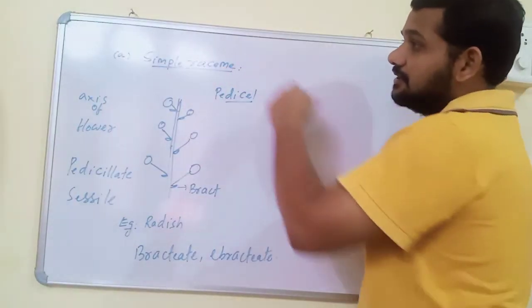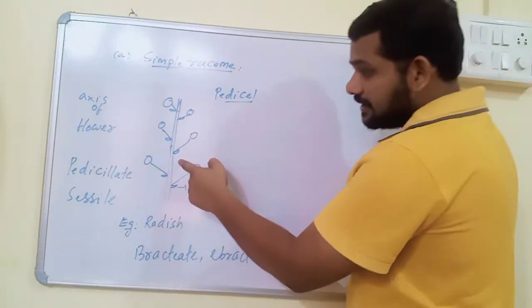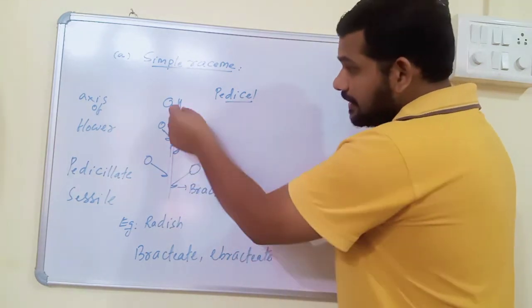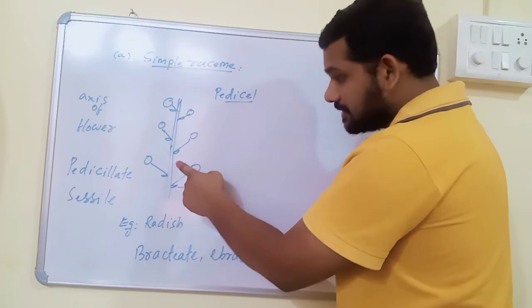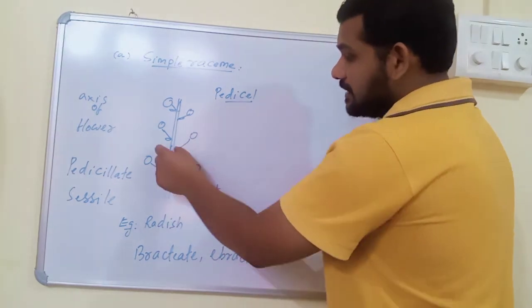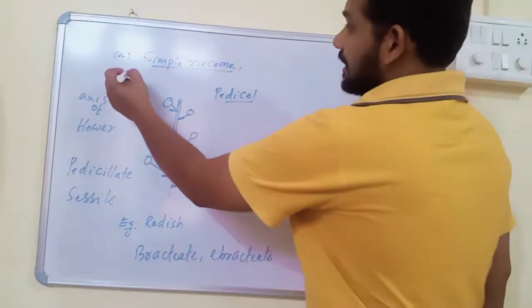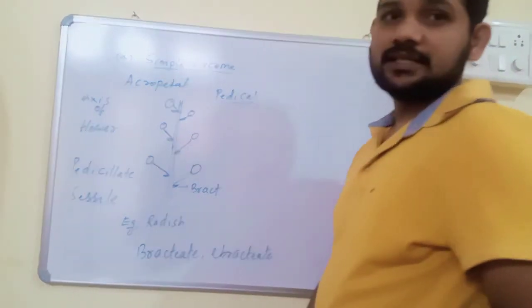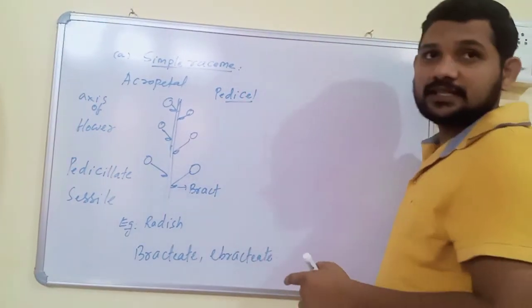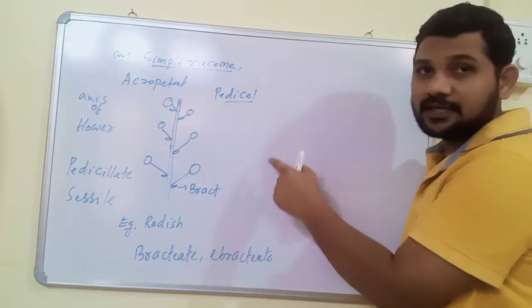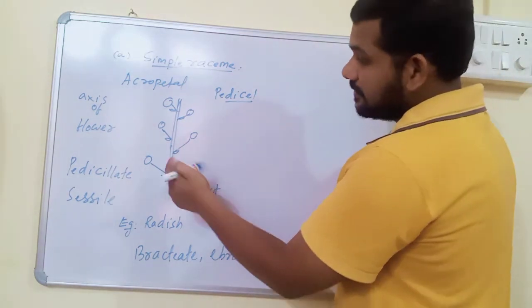So how do we define the simple raceme? An elongated unbranched peduncle has many pedicellate and bracteate flowers in acropetal manner. The arrangement of flowers in a simple raceme is known as acropetal. In simple raceme, it is very easy.